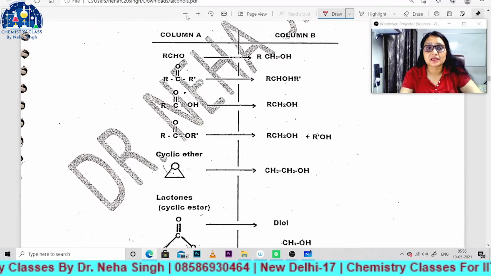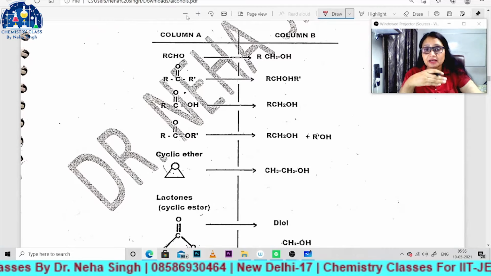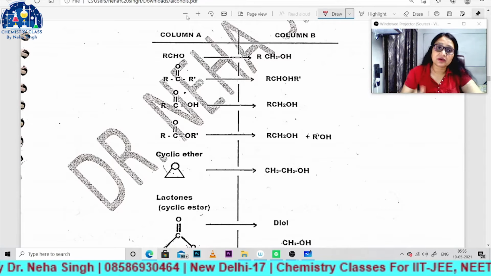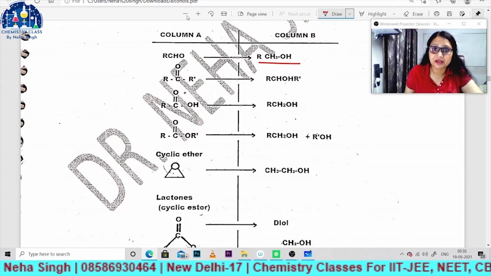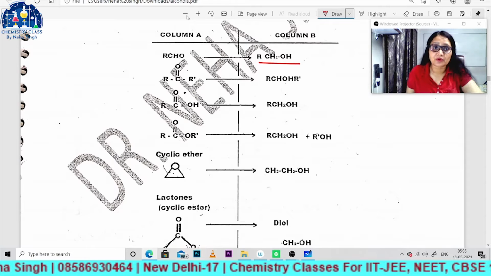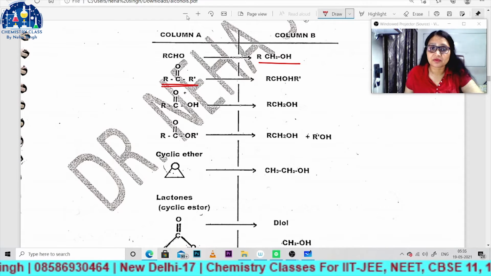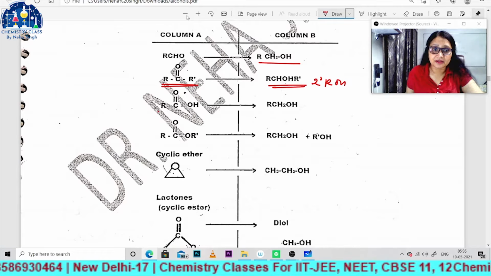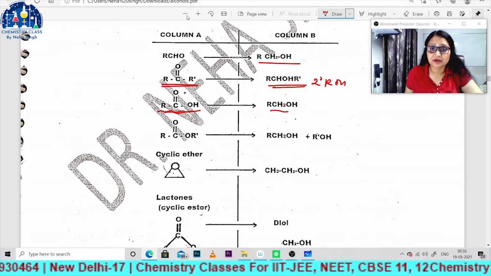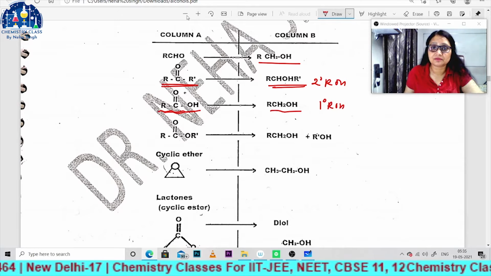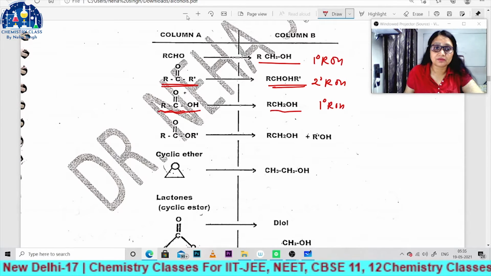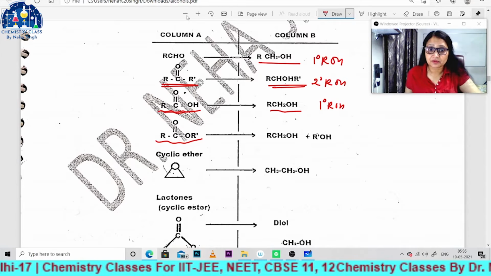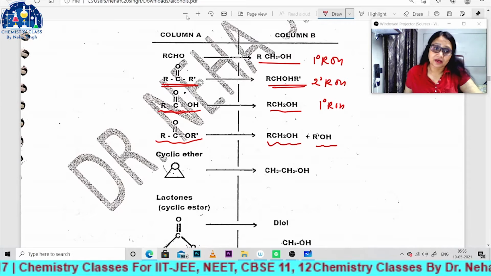Now come to the next column. As you are seeing, column A is the reactant and it will convert into column B, right? Column B is the product. On reduction, aldehyde will convert into 1 degree alcohol, while ketone on reduction will convert into 2 degree alcohol, and this carboxylic acid will convert into 1 degree alcohol, and ester will convert into 2 moles of alcohol.